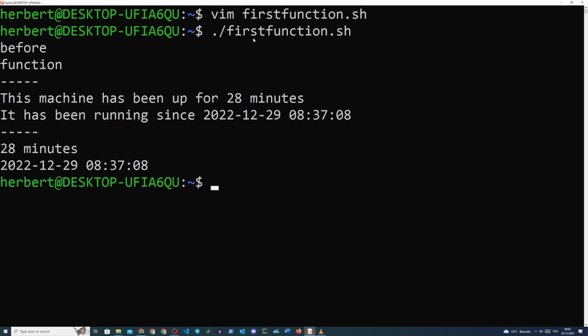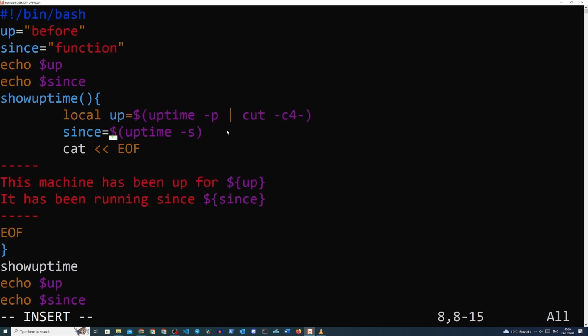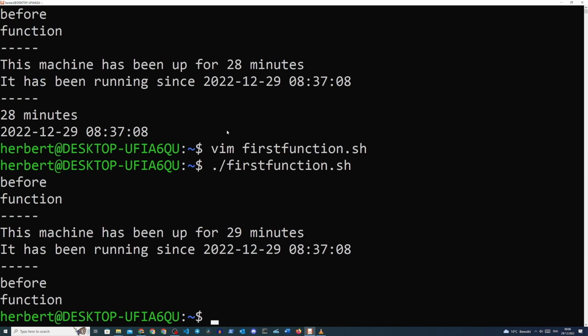So the only thing we need to do to fix it really is just add local before we define the variable in our function. So instead of just writing up and since equals the commands that we want to use, before the up, we'll just enter local space, and then the same goes for since. We'll define local space. And when we run this, we can now see that our variables are available to the scope of our function, but the global variable is not overwritten.